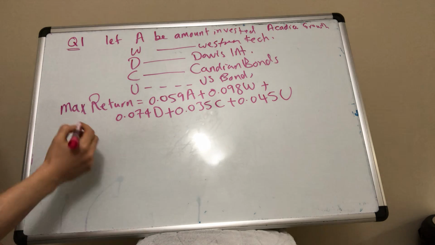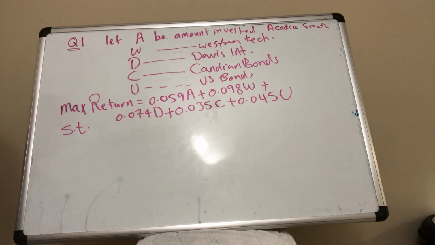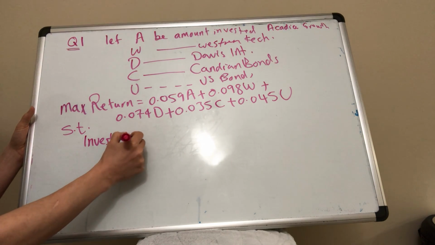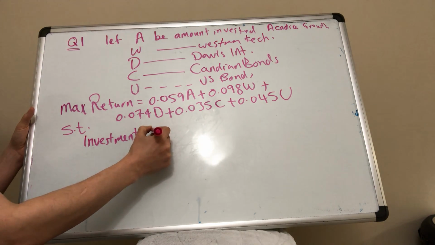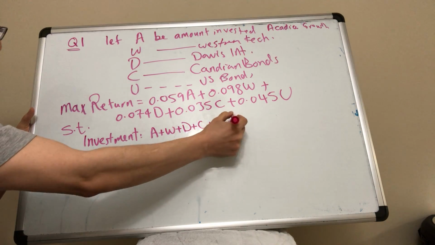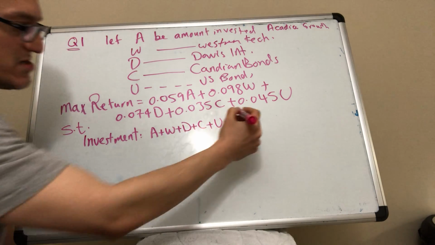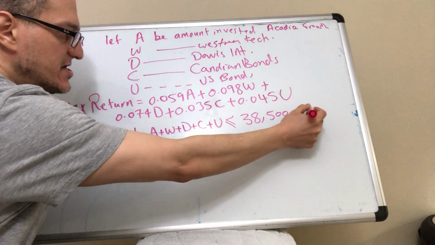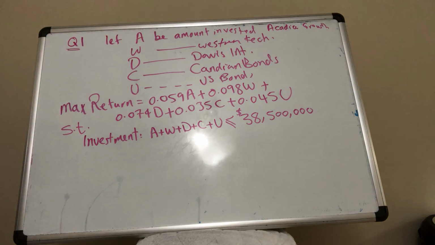And then, as you know, you have to do the subject to the constraints for the system. And to make it easy, they gave you all the constraints in point form. There's also the first one, the 38 million. I'm going to call this investment. So whatever you put in A, W, D, C, U must not go over your investment of 38 million. That's the first constraint.